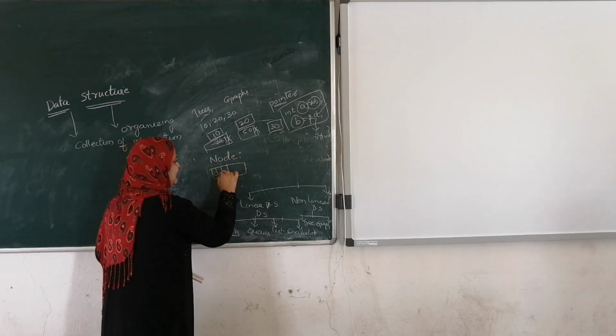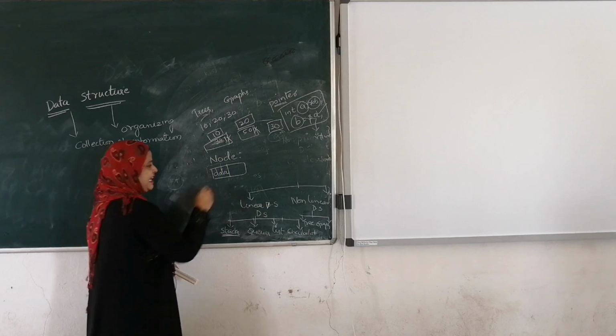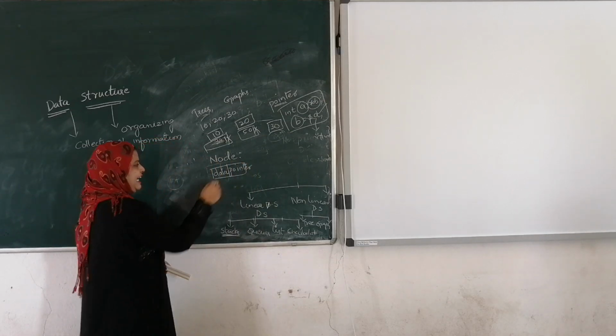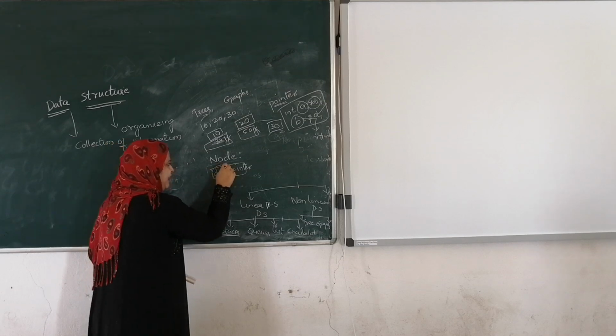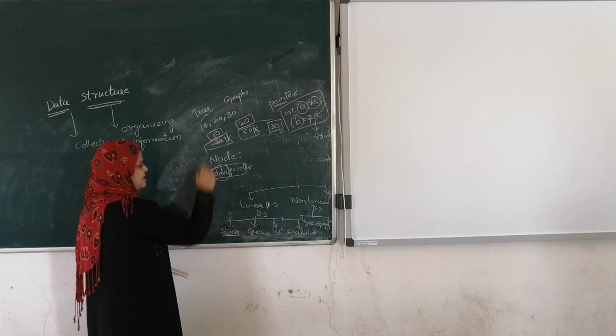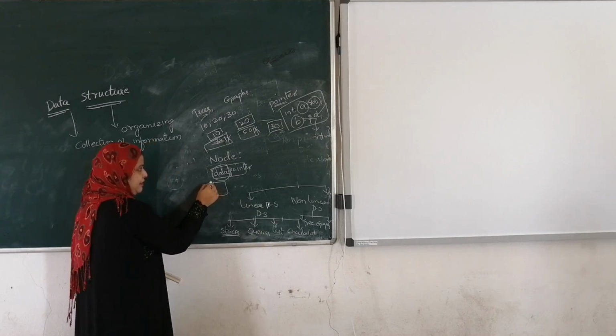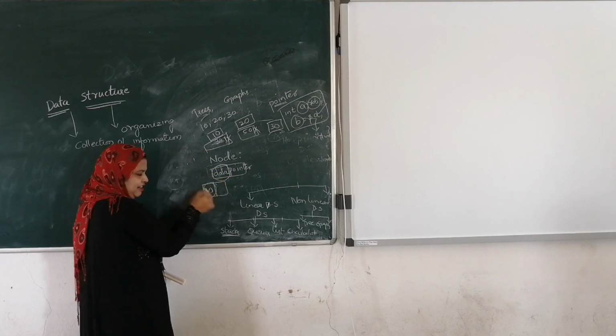First part is the data field, second part is the pointer field. Data field means that particular value. For example, the value of this node is 10, so we store this 10 in the data field.